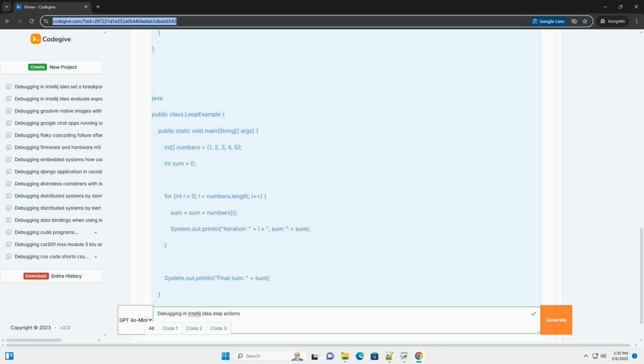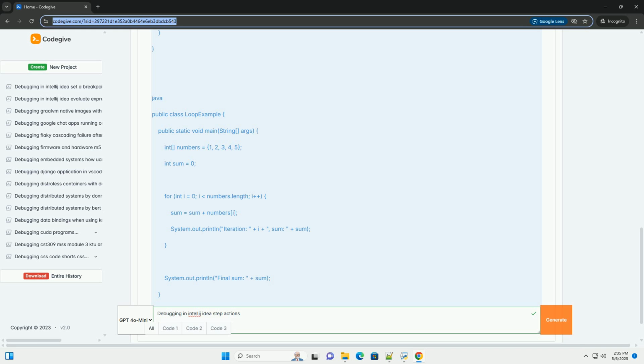You can see x and y are 5 and 10 respectively and result is 15. 5. Step out, Shift plus F8: while still inside the add method, press Shift plus F8, step out. The debugger will execute the return result statement and return to the main method, pausing at System.out.println("Sum: " + sum).